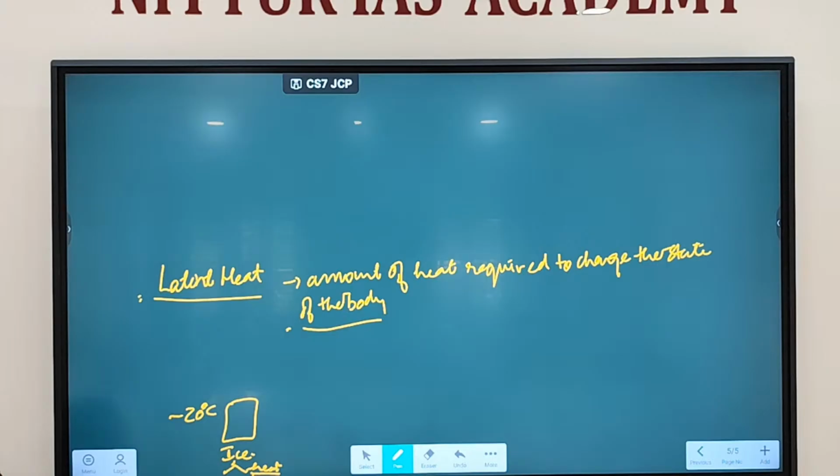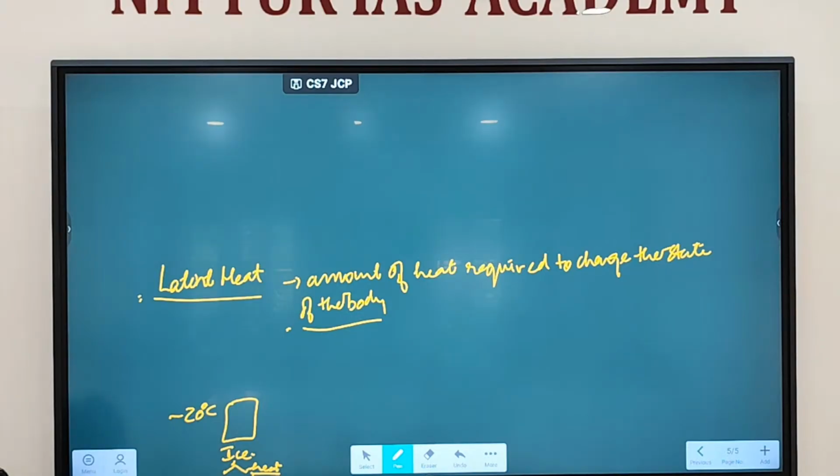How much time? 10 seconds, 20 seconds? Then how are you calculating this 10 second, 20 second? Based on observation. Anyone else? What is the melting point of ice?